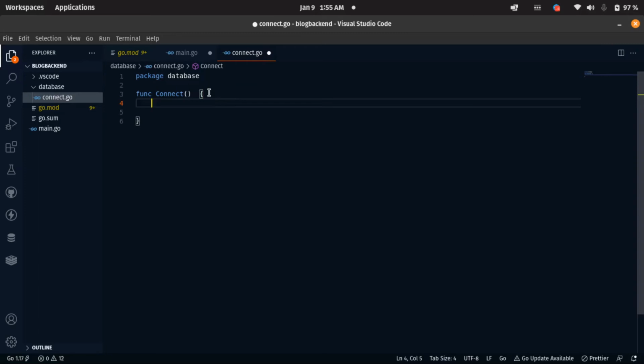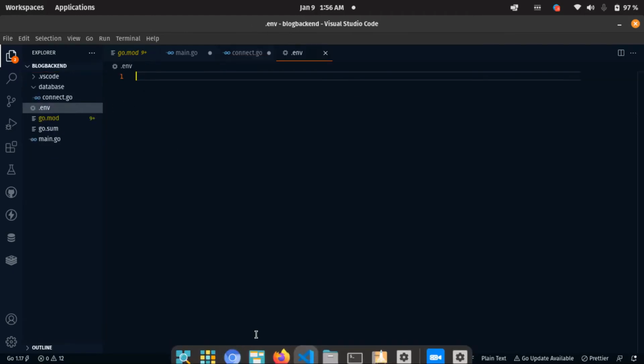Then there's another thing we need to install. We need to install go.env. It's going to help us manage our variables, as we are going to declare them inside the .env file. So let me create that .env file here in our root folder as well. Let's call it .env.